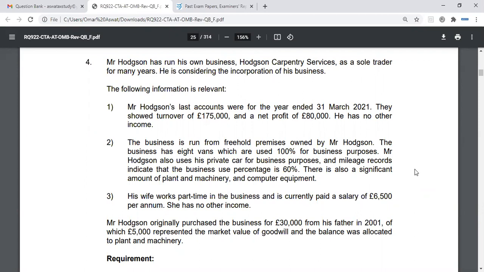Effectively for the company, they will have the land and buildings on their balance sheet at market value, £500,000, and that will be the base cost going forward. Okay.